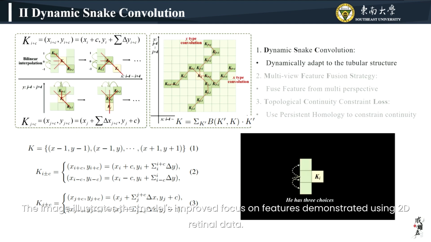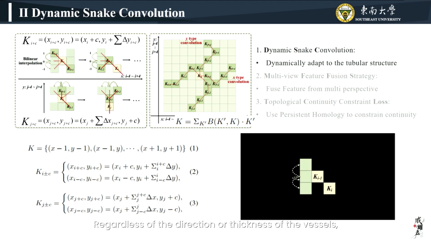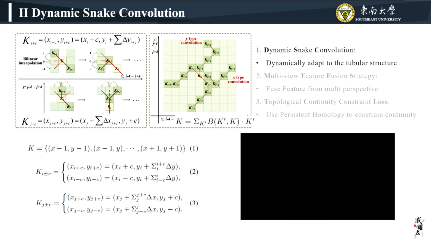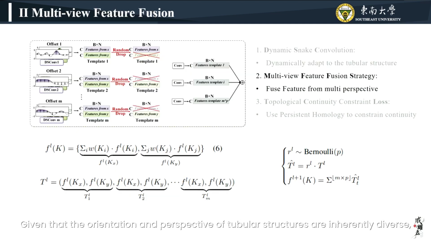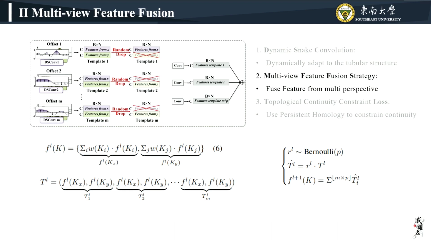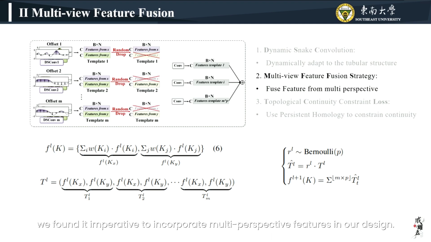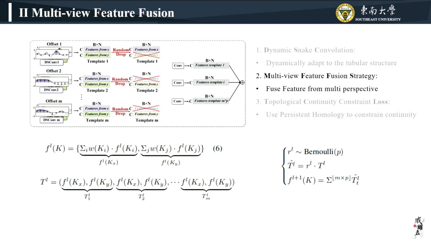The image illustrates the model's improved focus on features, demonstrated using 2D retinal data. Regardless of the direction or thickness of the vessels, our snake-like convolutional kernels adapt more effectively to the elongated structures and capture core features. Given that the orientation and perspective of tubular structures are inherently diverse, we found it imperative to incorporate multi-perspective features in our design.